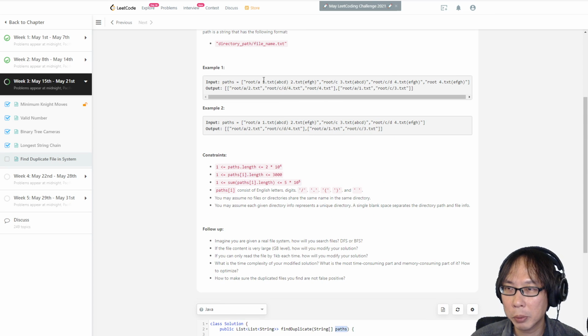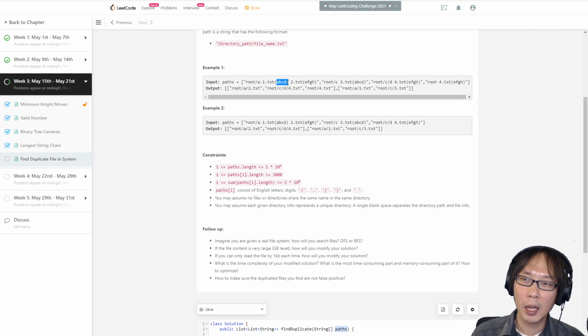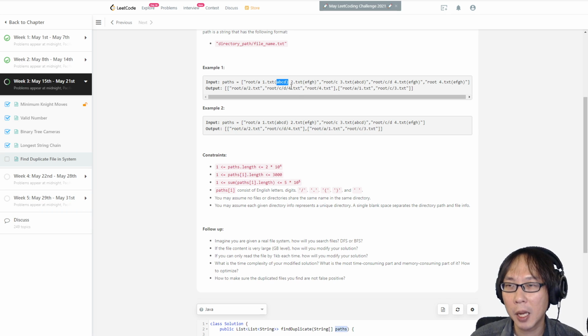First, I will split the string by space, and the first string will be the folder, and then we later split the string by this, and then the content will be after the split, the second one, remove the last character. And then I have a global map, which means I have a map for every file in every directory so that I can compare, right?